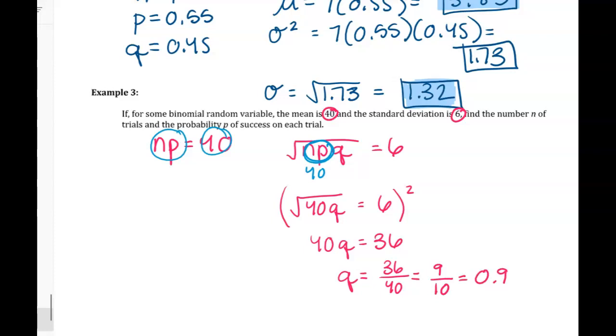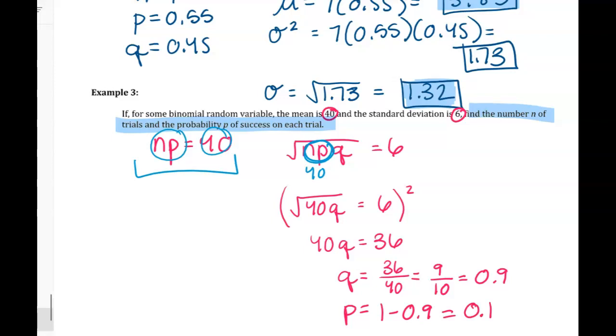So we found something. Now let's figure out what we were supposed to find. Oh, we were supposed to find N and P. That's not what we found. That's okay, because we know that N times P is 40. So if NP is 40, actually we can't do that one, right? Because we still don't have enough information. Wait a minute, what's P? Well, 1 minus 0.9 is what P is, because probability of success and failure have to add up to 1. 1 minus 0.9 is 0.1.